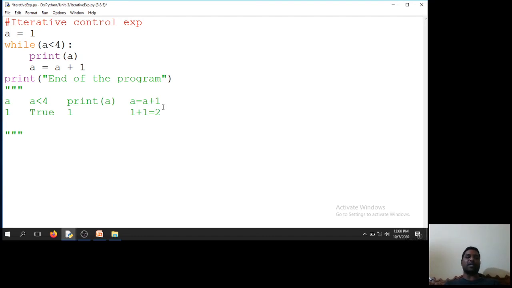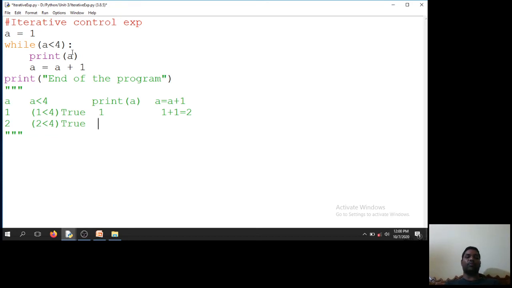So next iteration, now it will check the condition. A will become 2 now. 2 less than 4, so the condition is true. So here 1 less than 4, and here 2 less than 4, true. And I will print A.